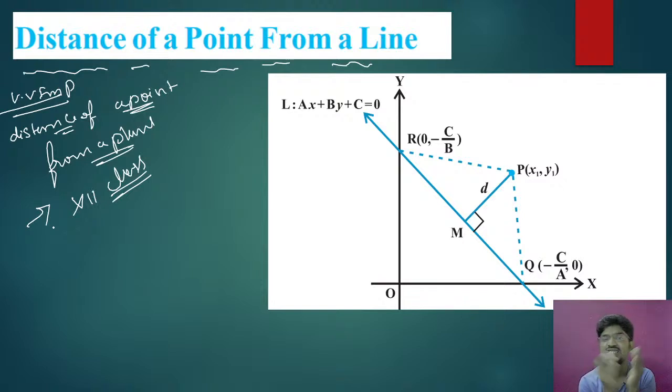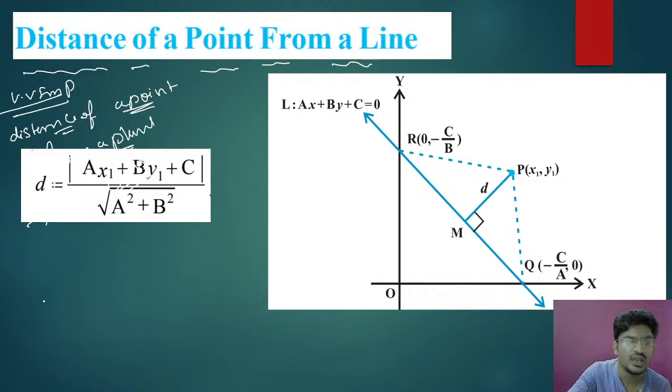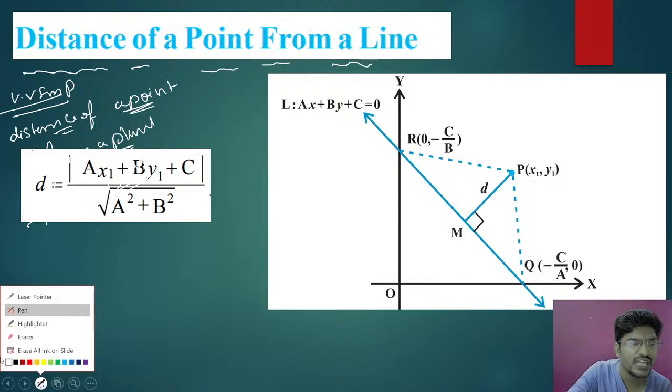But that option is now not there. We can't tell that you have studied it in 11th standard. How can we tell that without teaching those things? So please understand this. Distance of a point from line is in your 11th class, and distance of a point from plane is in your 12th class. So the very important thing is, first you must know what is distance of a point from line.